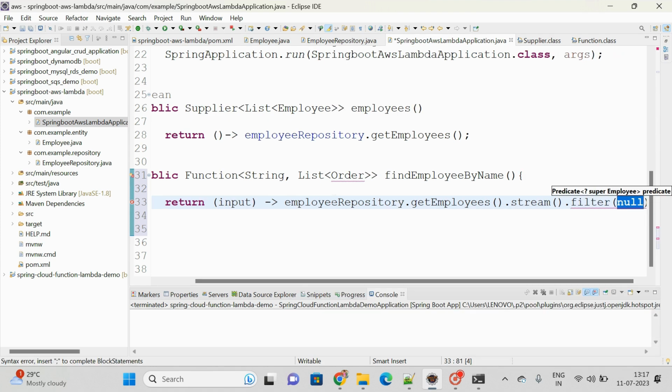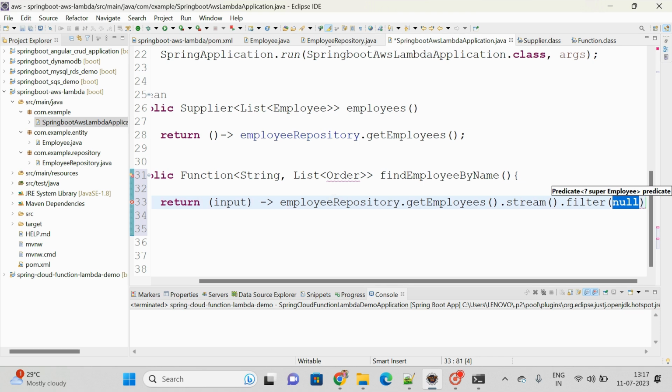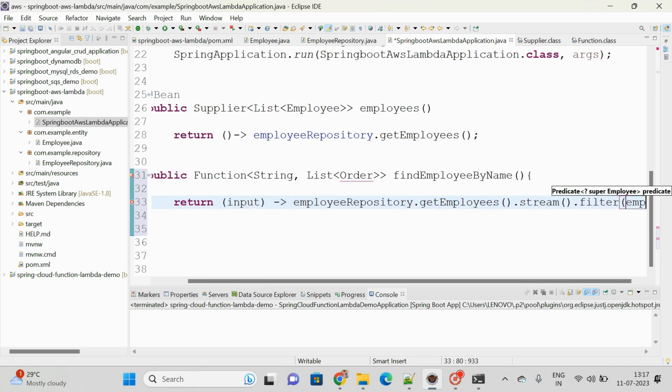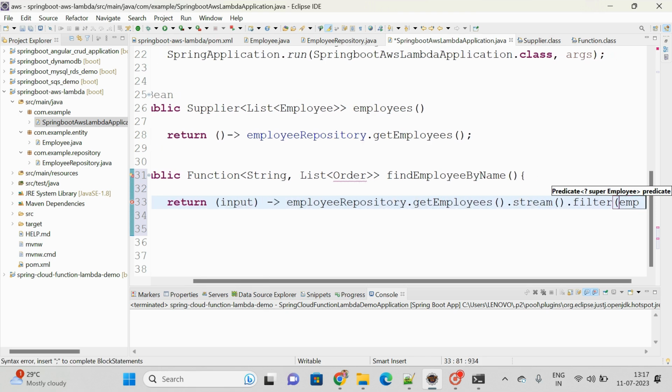So filter is expecting the predicate. Predicate is something where you can pass the boolean condition. Inside the filter, for example, employee emp, take an input. Filter method is expecting the predicate, and that predicate is a functional interface, and that I can replace with my lambda expression itself.